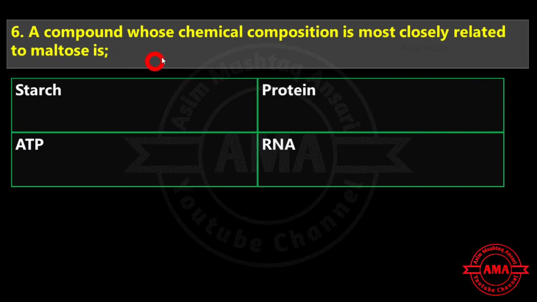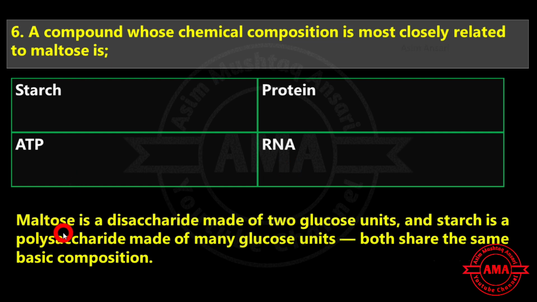Next is a compound whose chemical composition is most closely related to maltose is starch, protein, ATP or RNA. There maltose is a disaccharide made of 2 glucose units and starch is a polysaccharide made of many glucose units. Both share the same basic composition. So starch is the exact answer.